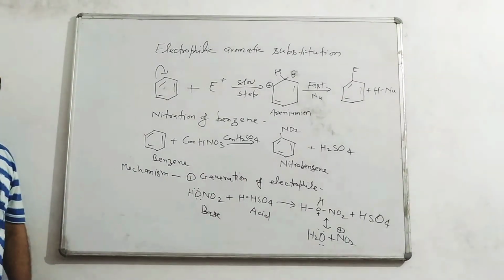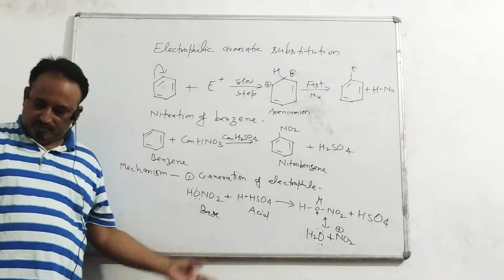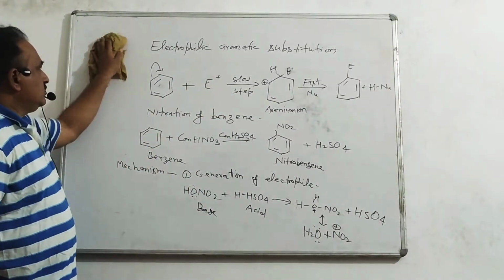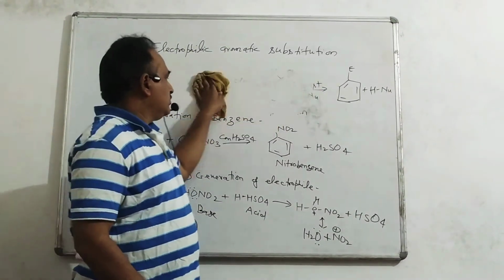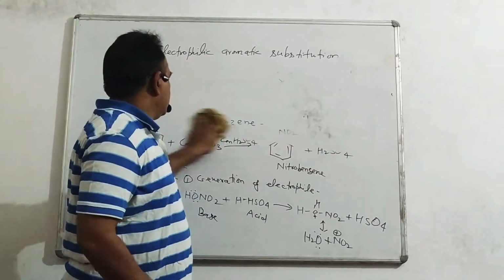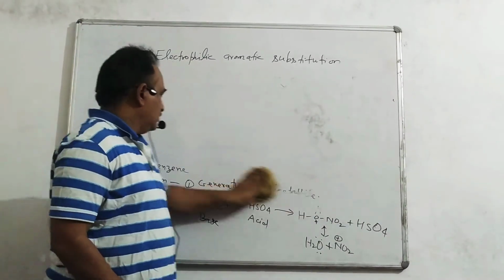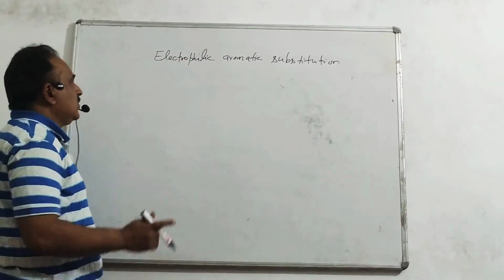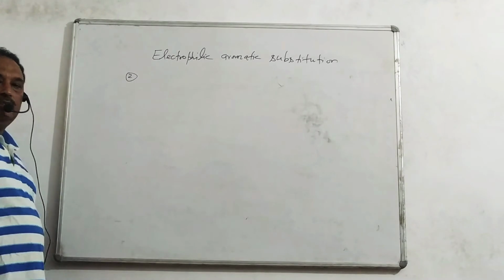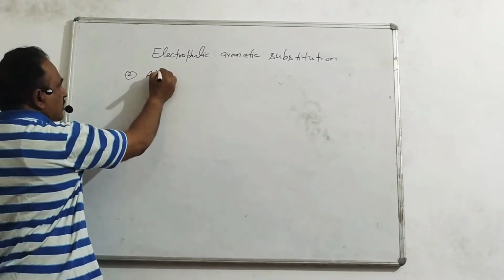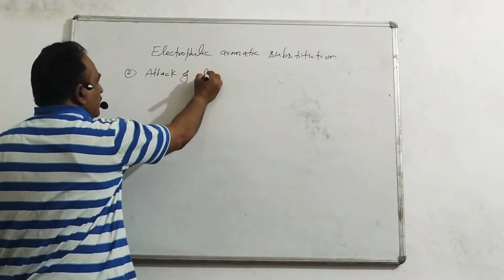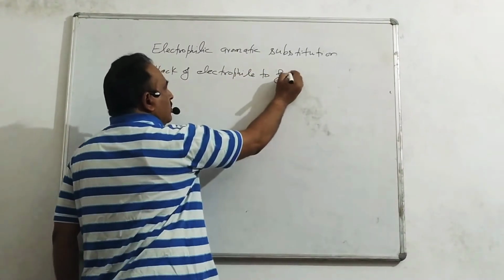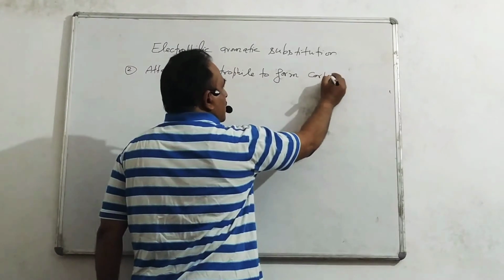First, generation of electrophile. How can we generate the electrophile? Second step, this is attack of the electrophile to form a carbocation.